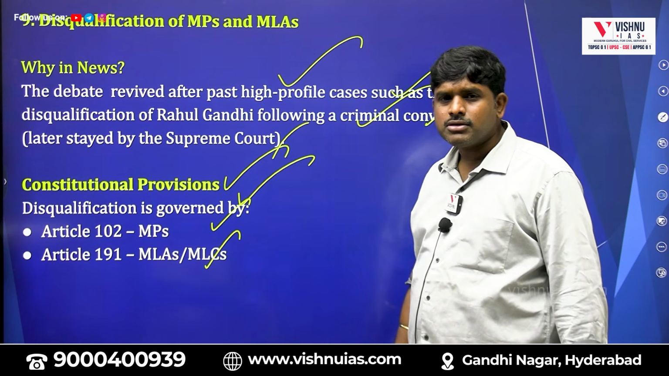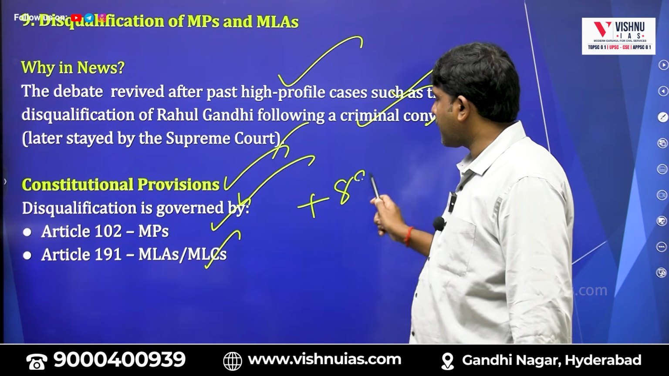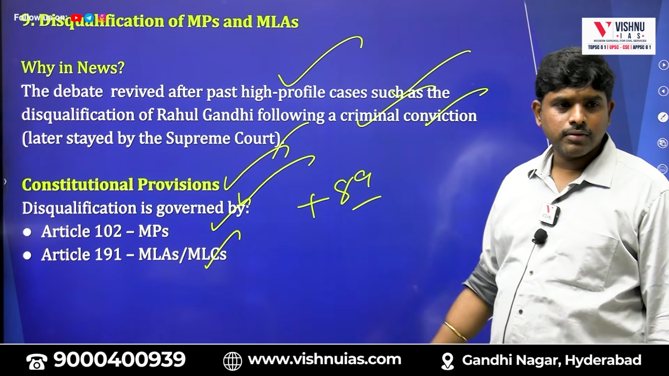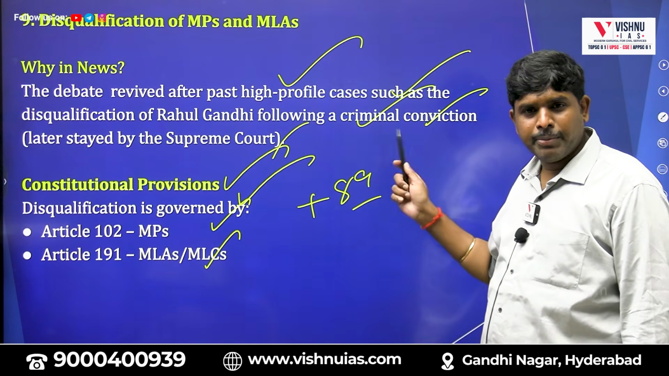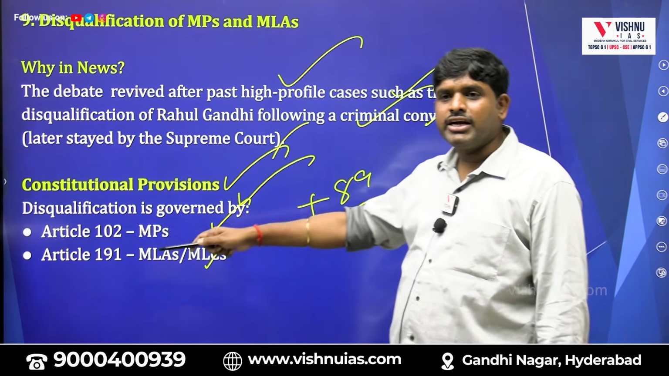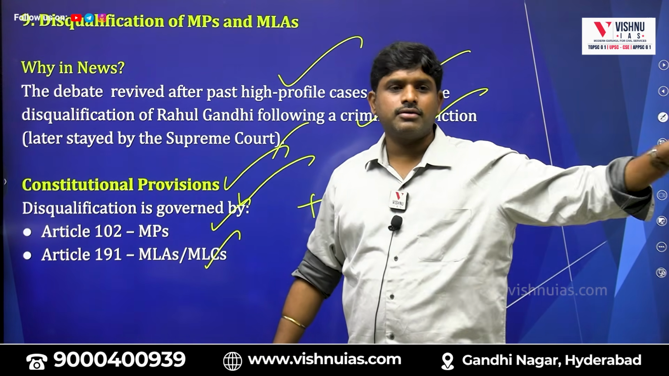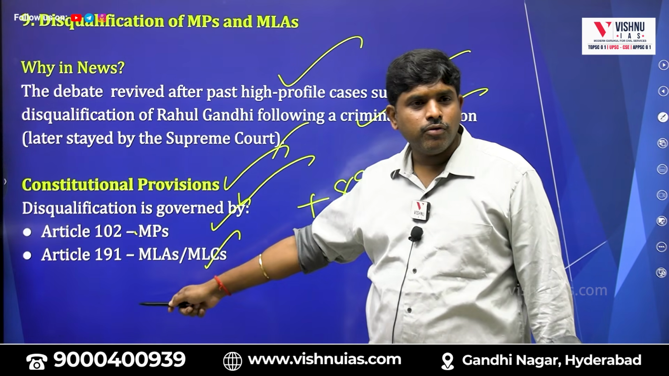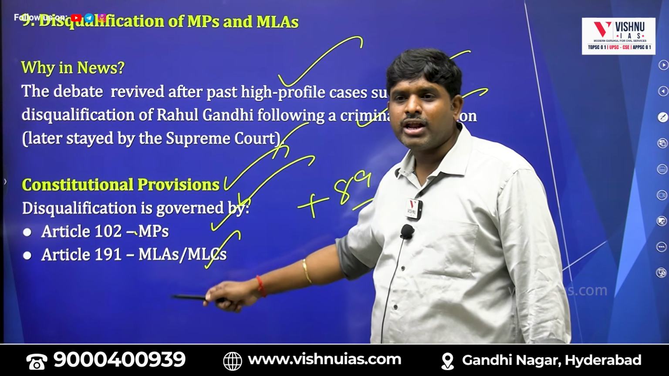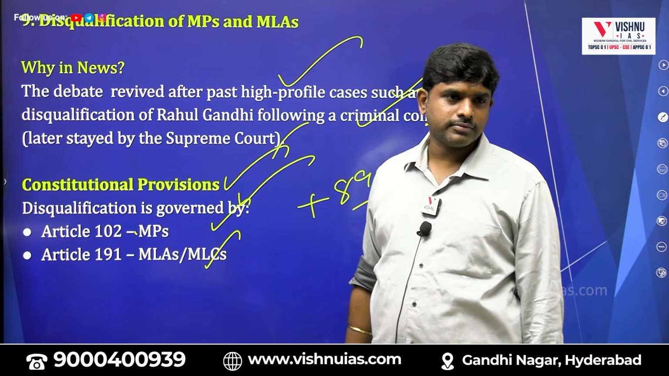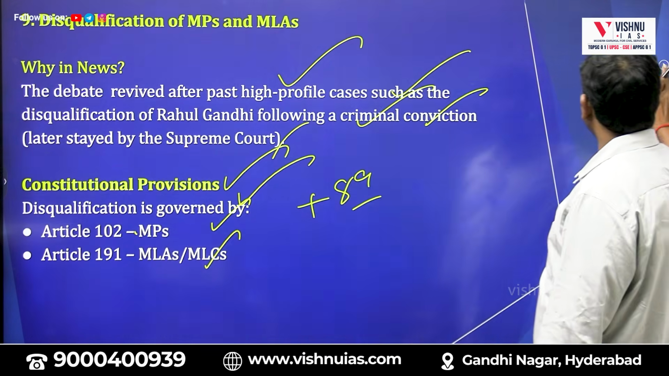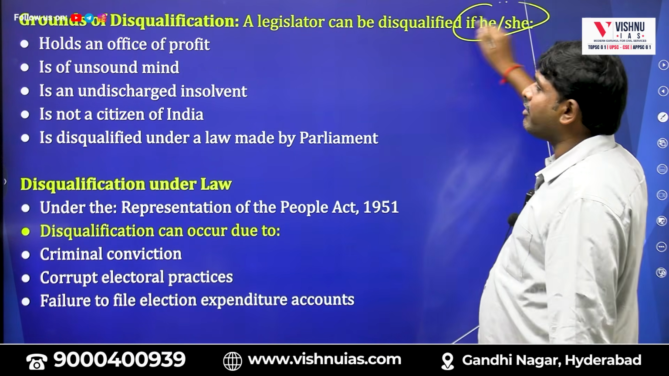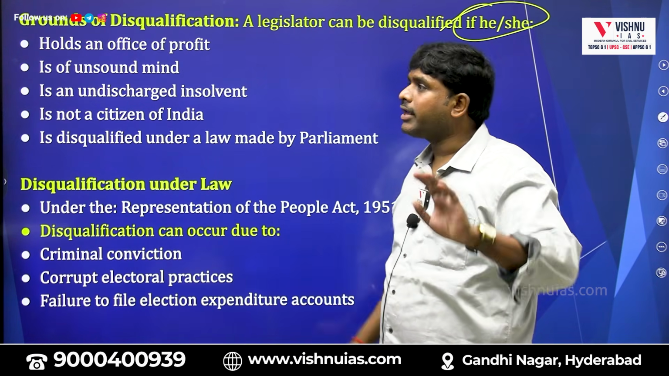102 plus 89 is equal to 191. For MPs it is Article 102, for MLAs it is Article 191. These are the grounds of disqualification. A legislator can be disqualified constitutionally.